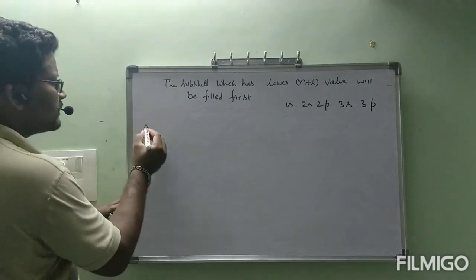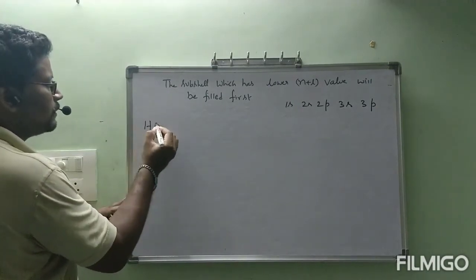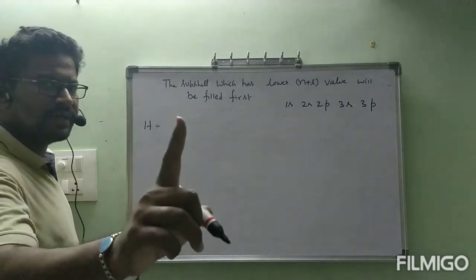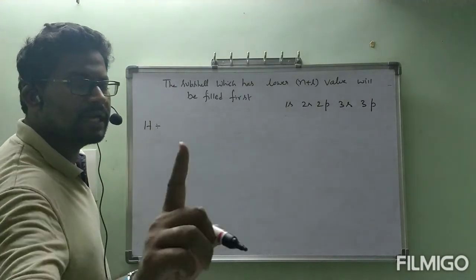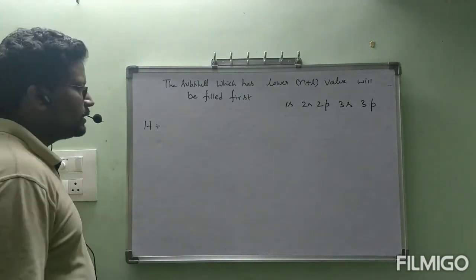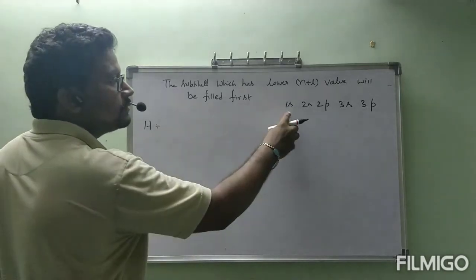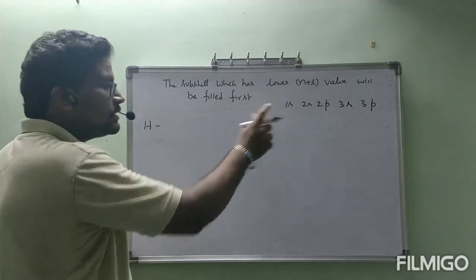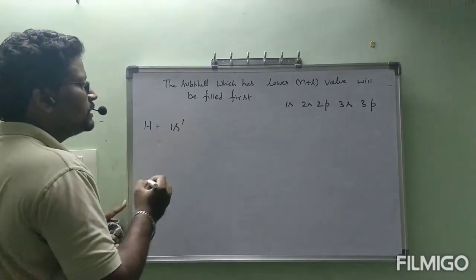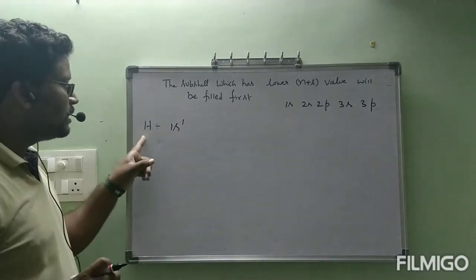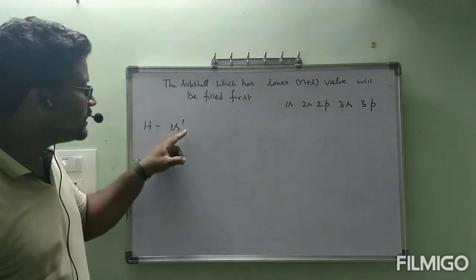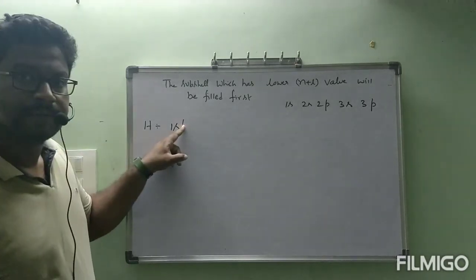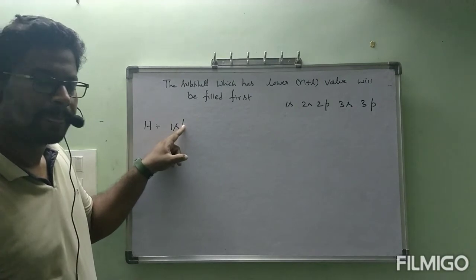Okay, now starting with hydrogen. Hydrogen atomic number is 1. It has only 1 electron. That electron must be coming to 1s, because first electrons will be entering into 1s only. So this is the electronic configuration of hydrogen. Hydrogen has only 1 electron, and that 1 electron is this one: 1s1.